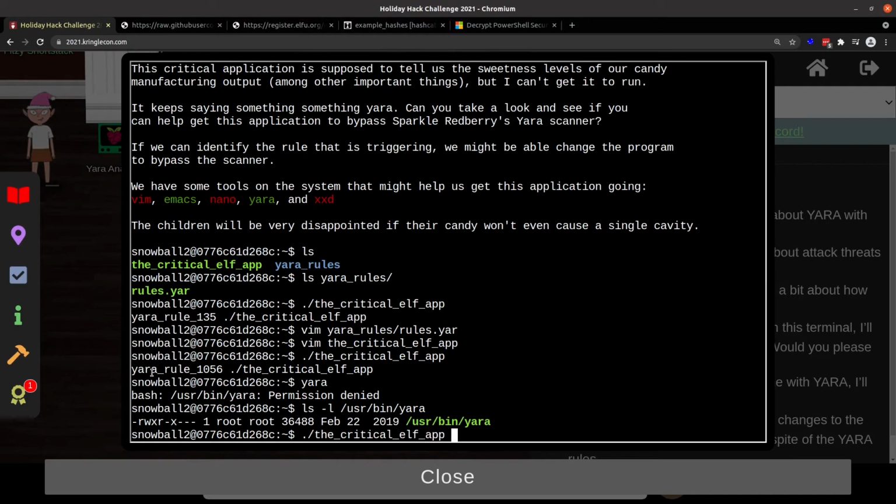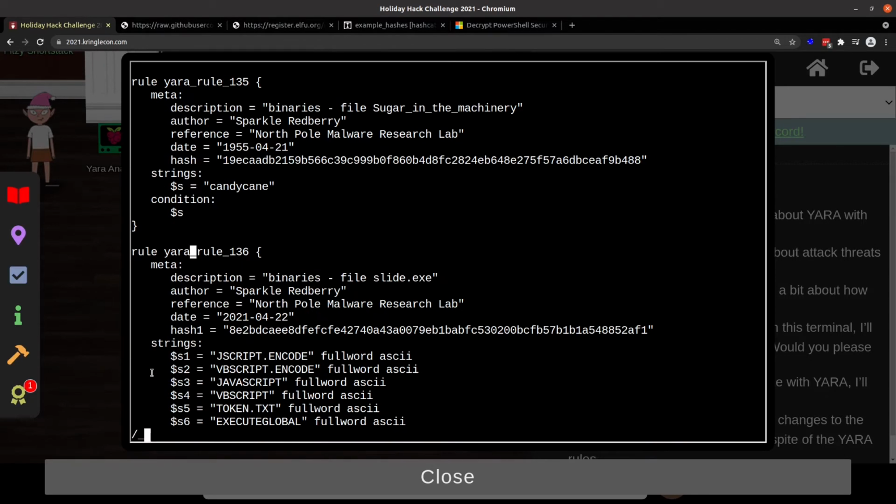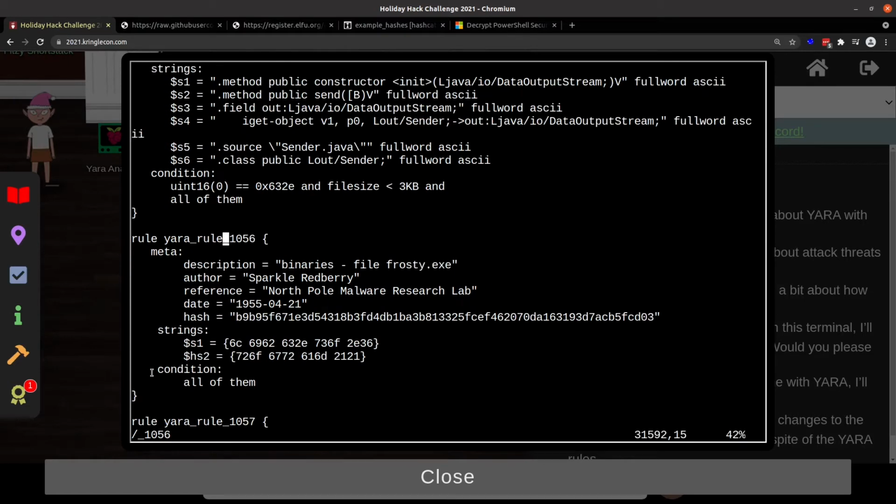So we're gonna go back into the rules and figure out what rule_1056 is. In addition to making strings, quotes with characters between them, you can also express them as hex characters. And so there's two sets of hex characters here. One is called S1 and the other one is HS2. And the condition is all of them. So this rule will hit if both of these strings are present.